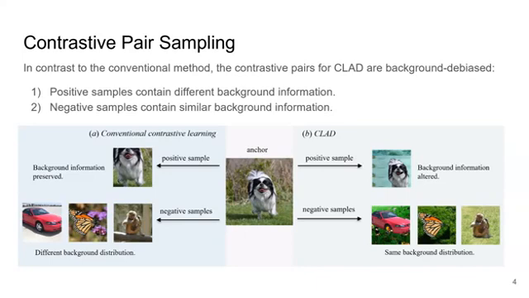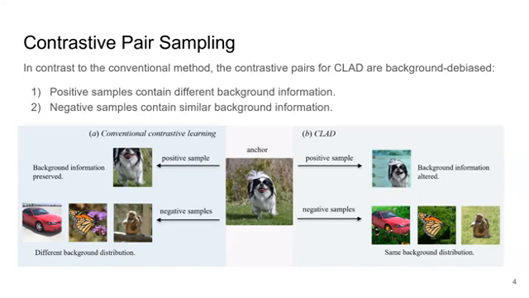However, the contrastive pair sampling approach in conventional contrastive learning would lead to background bias. For example, here on the left-hand side, the conventional positive sample is generated by strong data augmentation to the anchor image of a dog in the middle.